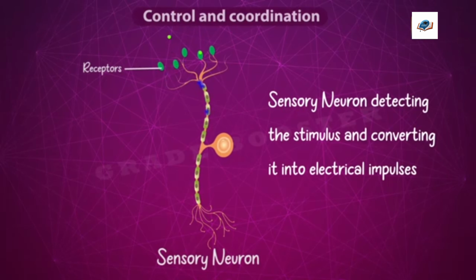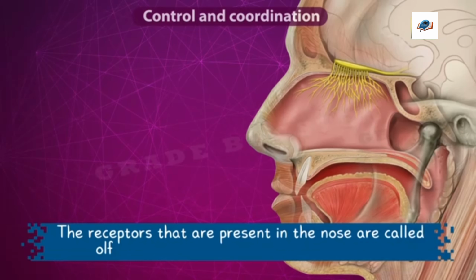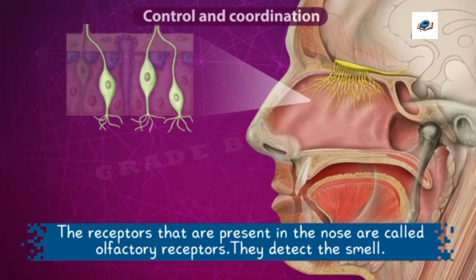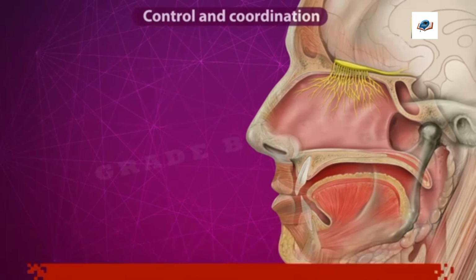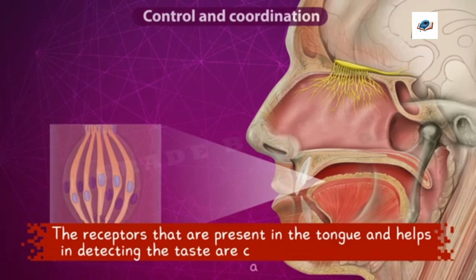So we have different types of receptors in our body. Some receptors detect smell, some detect pain, some detect temperature, some detect taste. The receptors present in the nose are called olfactory receptors. They help in detecting smell. The receptors present in our tongue, which help in detecting taste, are called gustatory receptors.